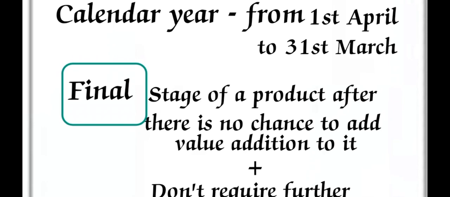One year means the financial year from 1st April to 31st March. So within the boundary, GDP is the value of the final goods and services produced by a nation in that year.